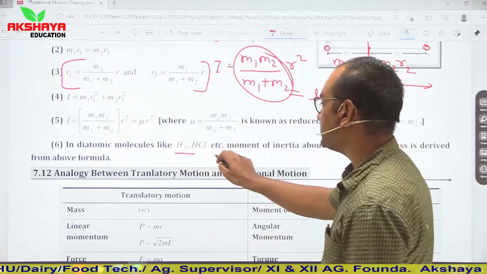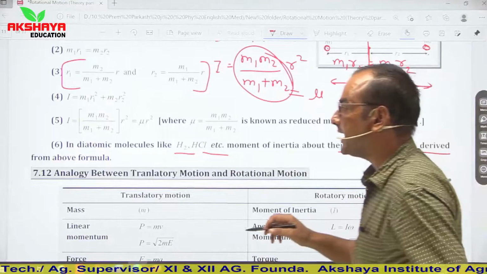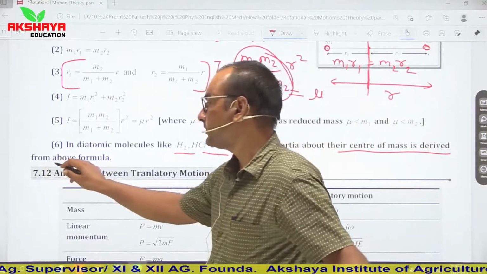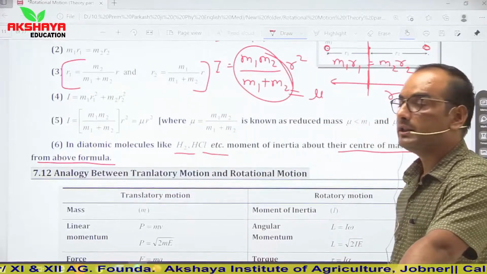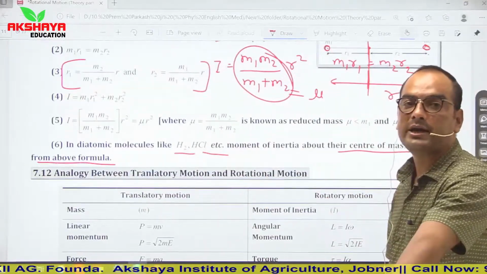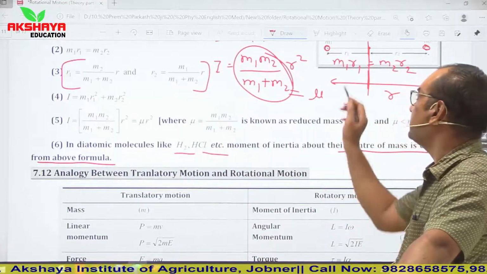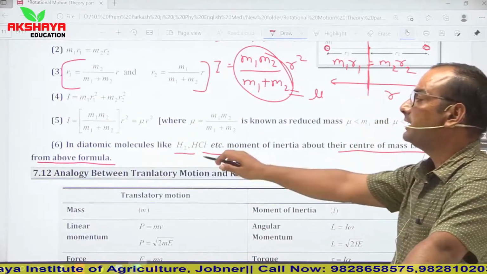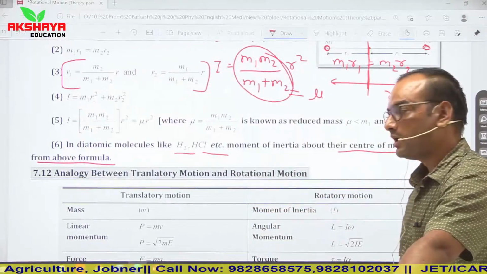Then next, in case of diatomic molecules like H2, HCl, moment of inertia about their center of mass is derived from the above formula. So if we talk about diatomic molecules, then moment of inertia of these diatomic molecules is calculated by this above relation. It is a two particle system, so their moment of inertia is calculated by the above relation.